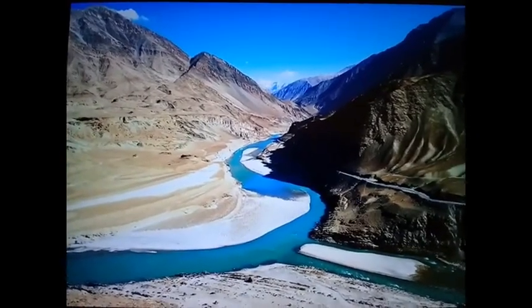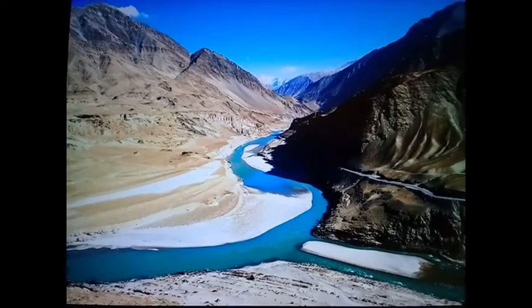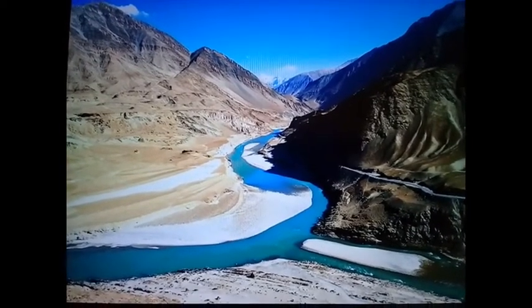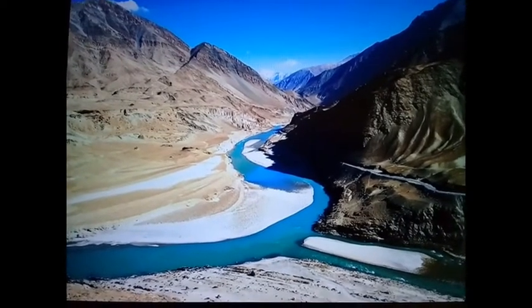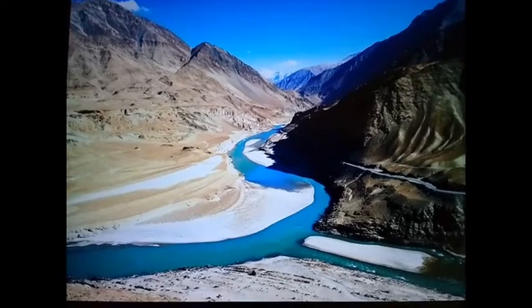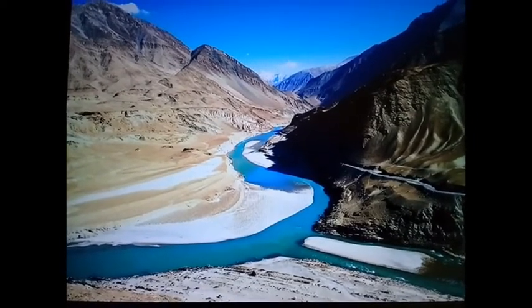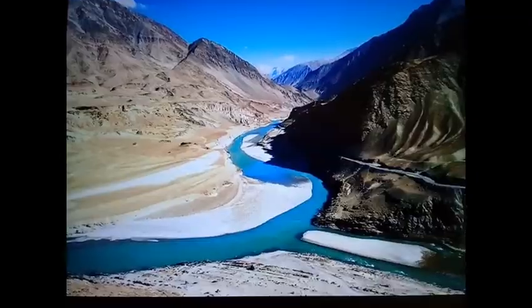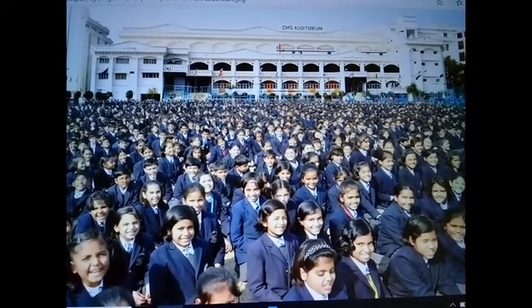I was investigating, where does the name India come from? The name India comes from the Indus River. This river is the river that gave its name to the country of India, the Indus River. It's a beautiful place. And now we're going to see, what is India famous for?